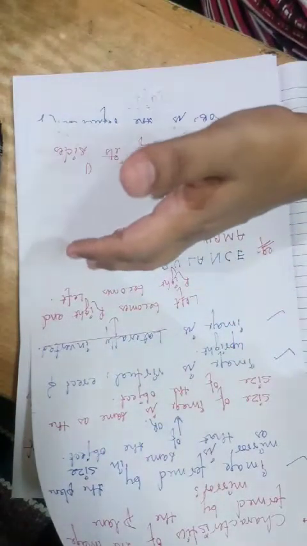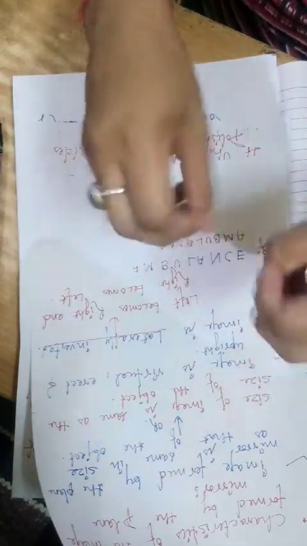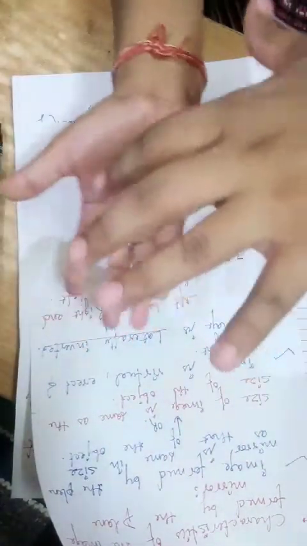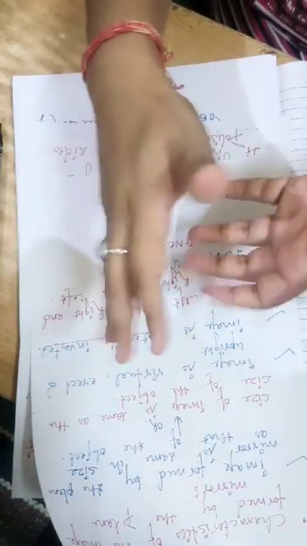Some images are upside down, ulta, and some images are so distorted that you can't tell what the object looks like. The object is something else and the image of it looks like something else altogether. All right, so why does this happen? Why are some images of an object larger than the object, smaller than the object, distorted, or upside down, not upright? This happens because of the nature of the image, which depends upon the structure of the